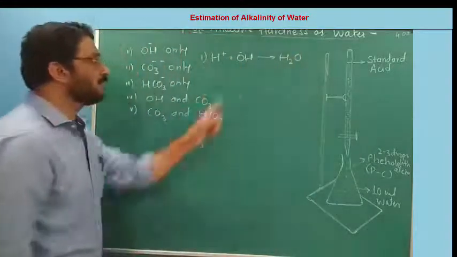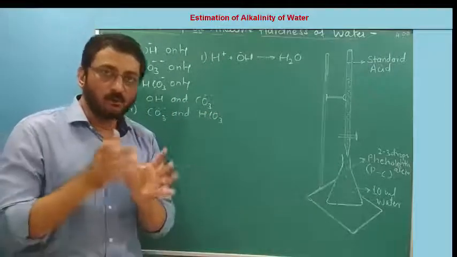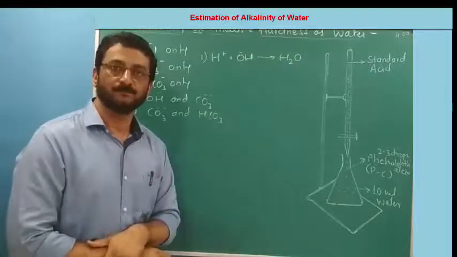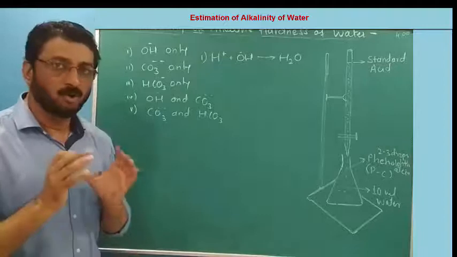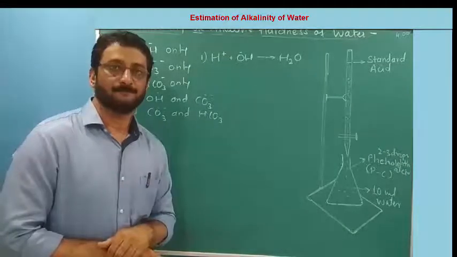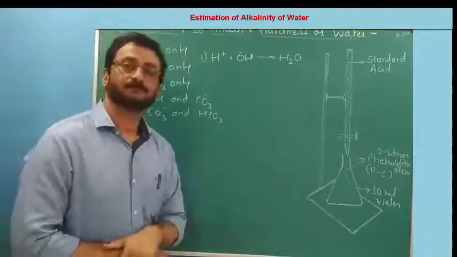If 1 OH is there, roughly it requires 1 H plus ion. Under what condition does this OH get neutralized by acid from the burette?